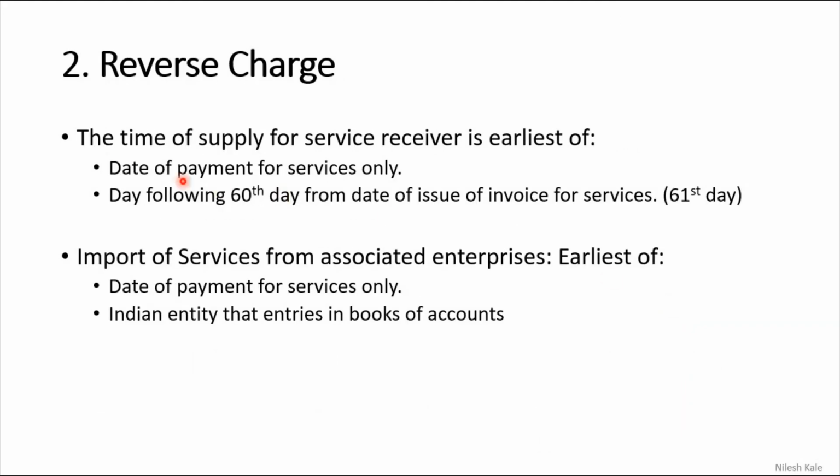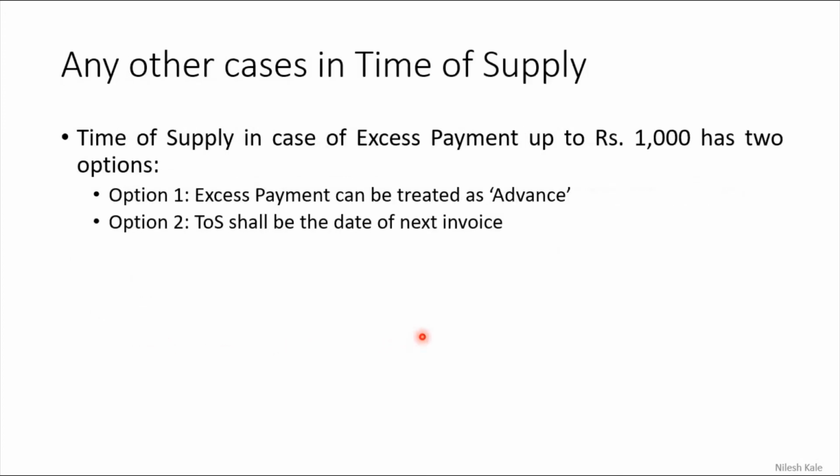And in case of reverse charge, the time of supply for the service receiver is the earlier of the date of payment of services or the day following the 60th day, that is the 61st day from the date of issue of invoice. We are going to consider the 61st day. Import of services from associated enterprises is the earlier of the date of payment of services or the date the Indian entity makes the entry in the books of accounts; that is what we are going to consider.